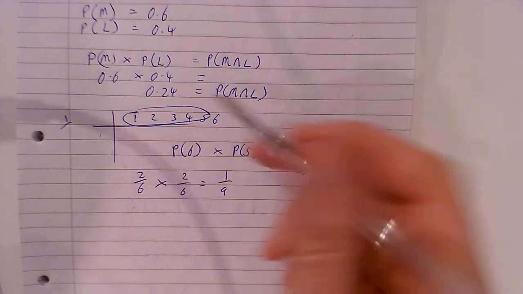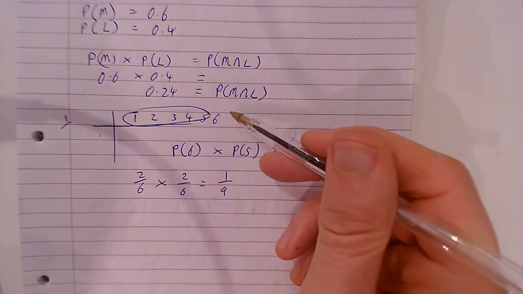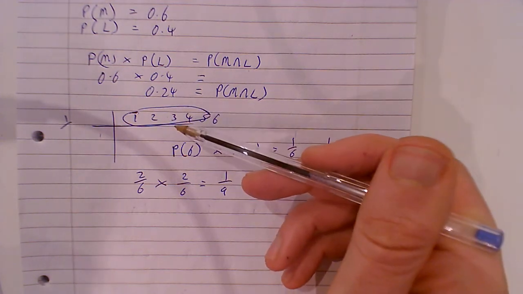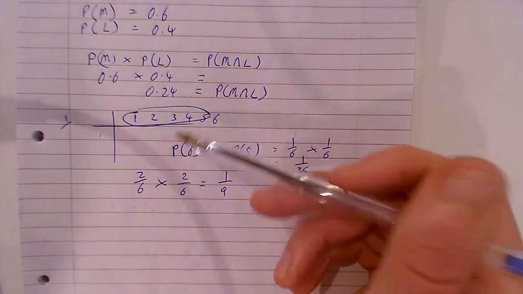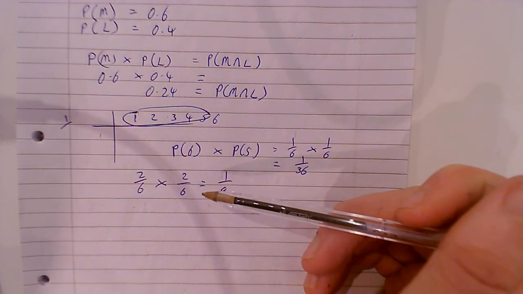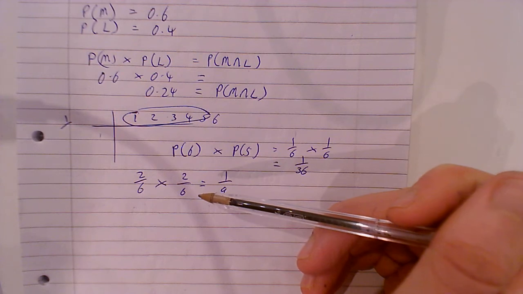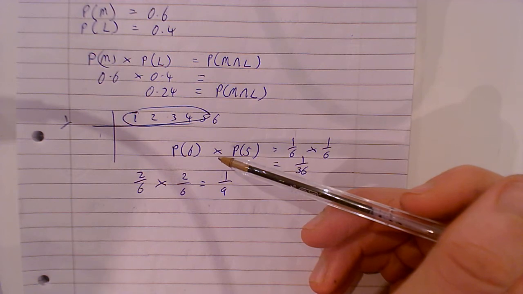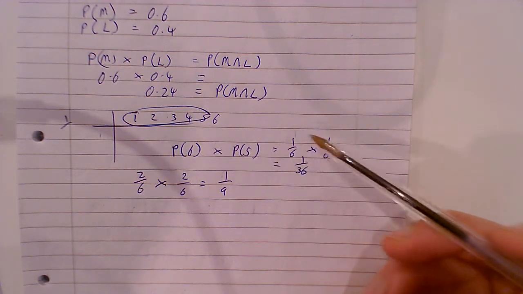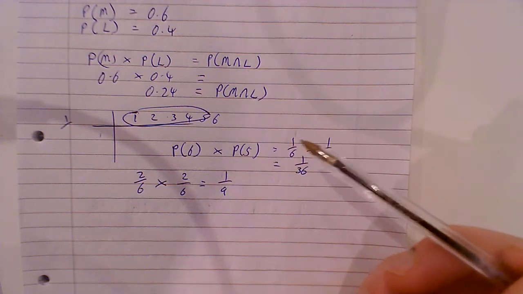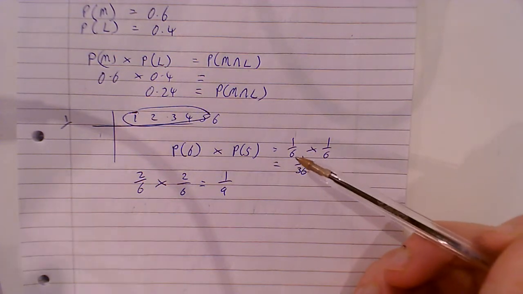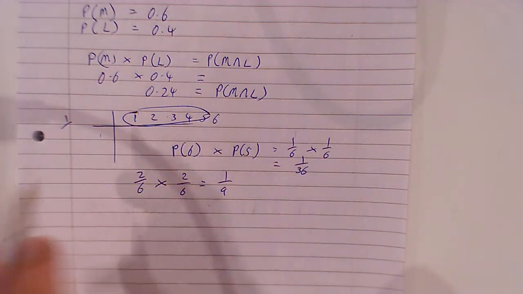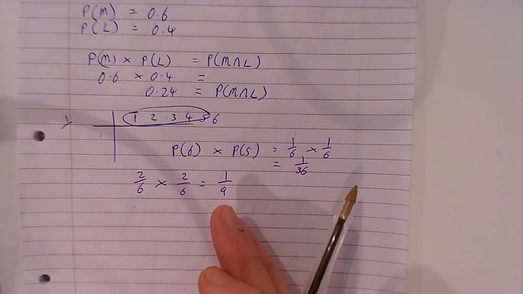Now, you've got to remember, every single one of these is independent of each other. If you look at spinner A, it's spinner B. A doesn't impact B. So they are independent, not mutually exclusive. That's why we're multiplying them together here. Mutually exclusive is when we add. So forget that. What happens in A does not affect B.